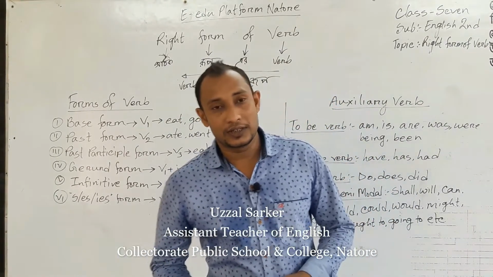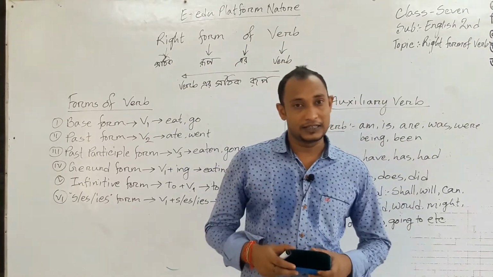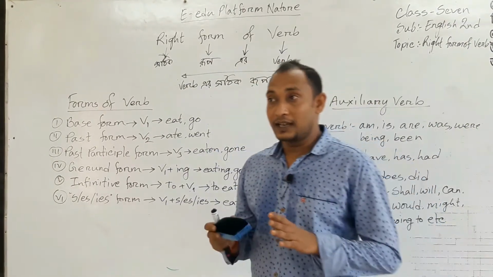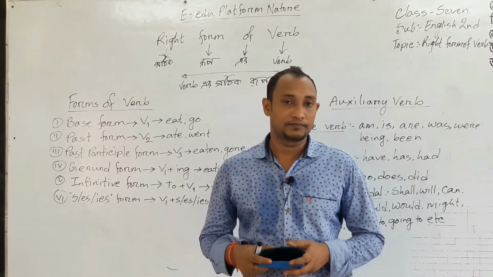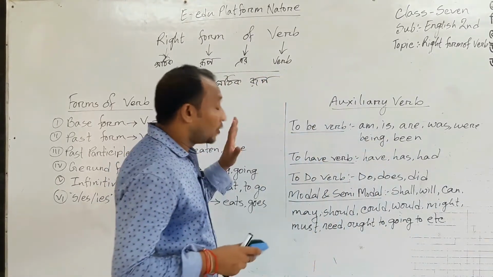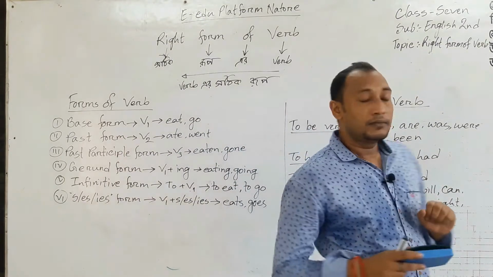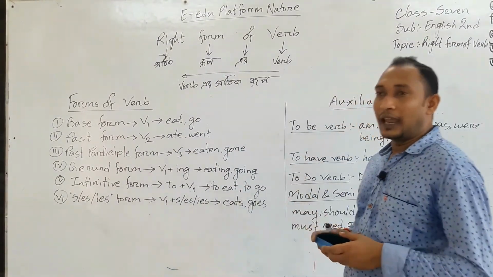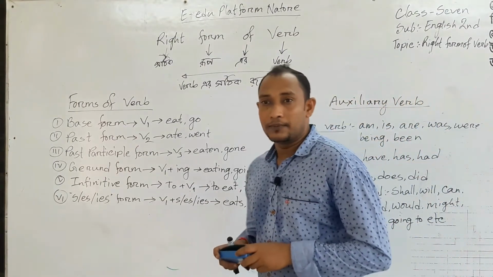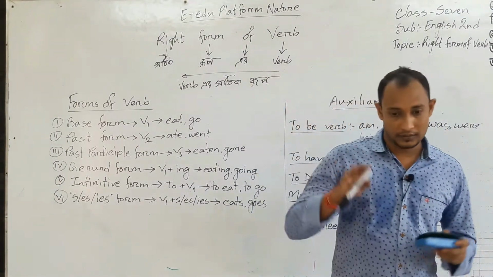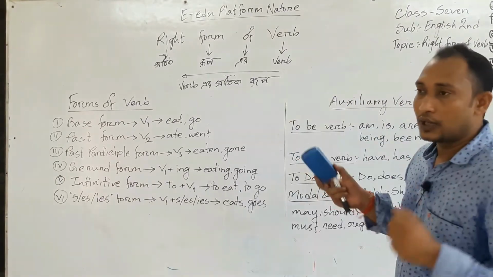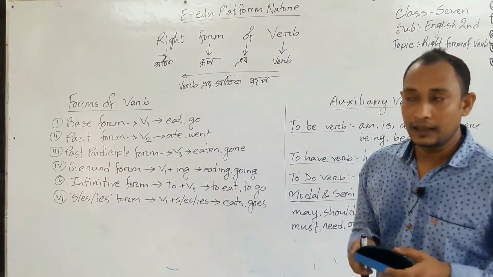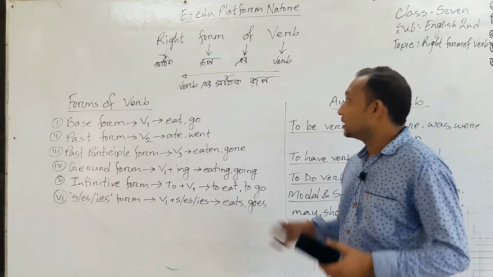Today we are going to discuss a very important part of our English grammar. As you are a student of class 7, you have some basic idea about right form of verb. So today we are going to discuss some important rules of right form of verb. I think it will be an important asset in your whole life. Not only you but also the whole class 8, 9, 11, 12 and so on, everybody will be benefited. So before I begin, I would like to draw your attention to this.